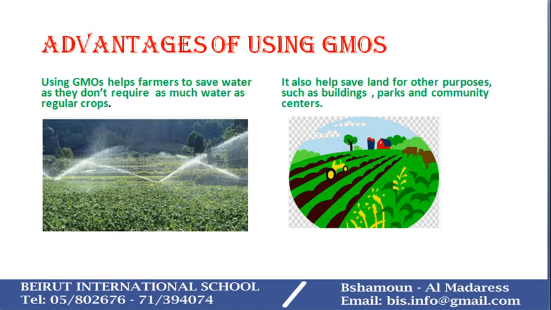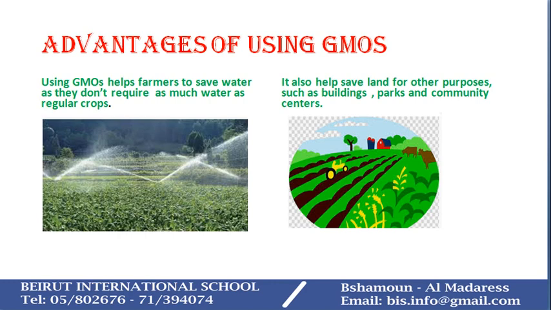Moreover, using GMOs helps farmers to save land for other purposes such as buildings, parks, and community centers, because farmers can grow more plants in the same area, and they can save other pieces of land for other purposes such as making buildings, national parks, or they can create other community centers in that area. So the farmer doesn't have to plant a large area of land to make the same amount of crops.